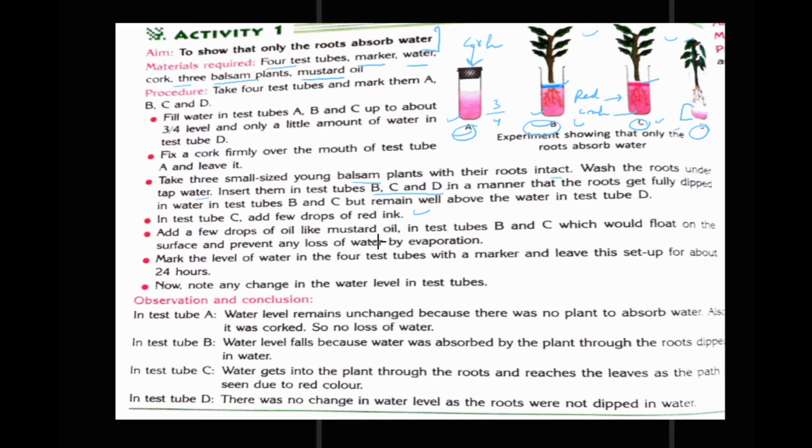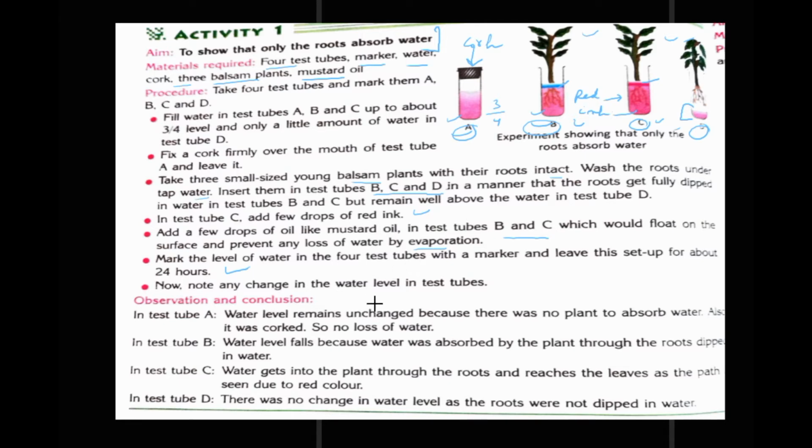Now add a few drops of oil, like mustard oil, in test tubes B and C, which would float on the surface and prevent any loss of water by evaporation. If we put mustard oil in these test tubes, it will escape the evaporation. Now mark the level of the water in the 4 test tubes with a marker and leave this setup for about 24 hours. Right here, marked with the marker.